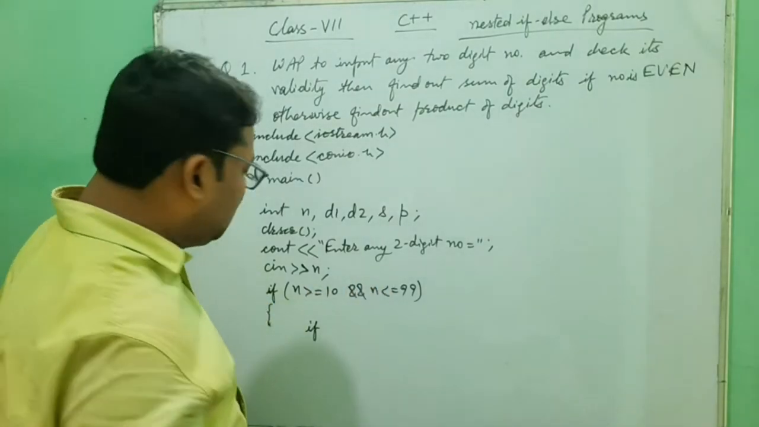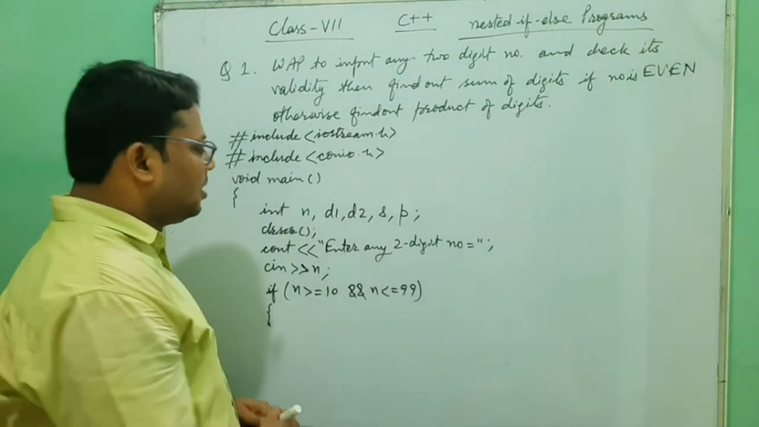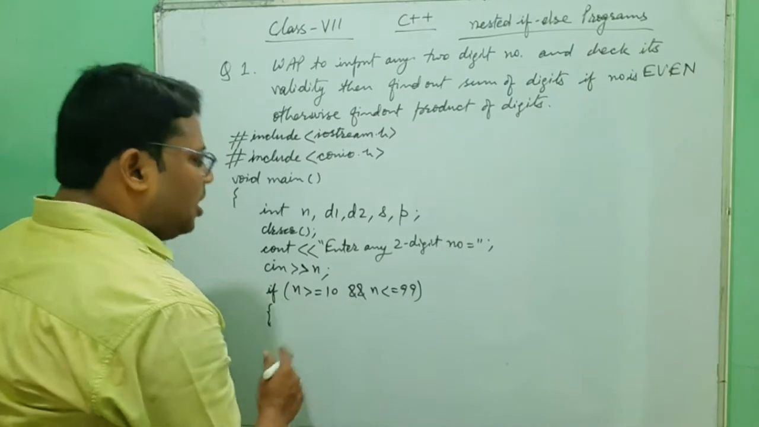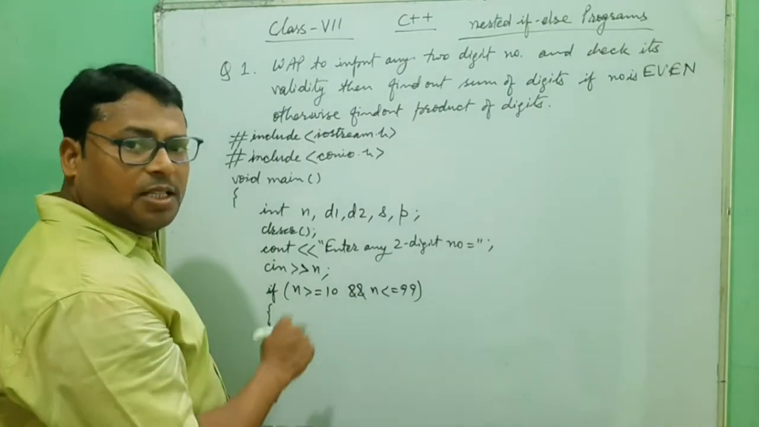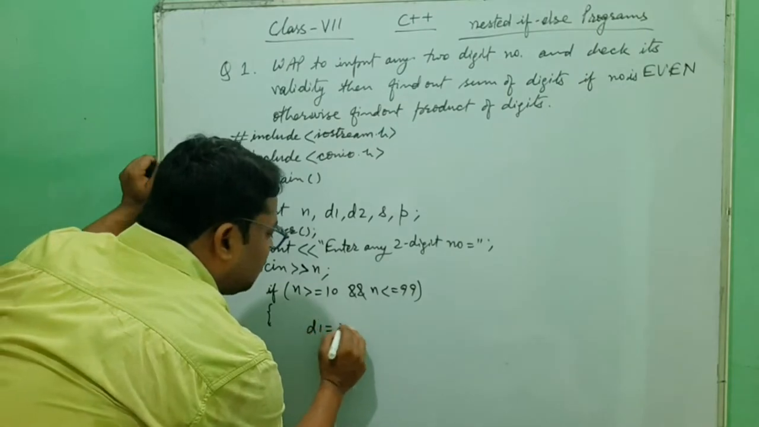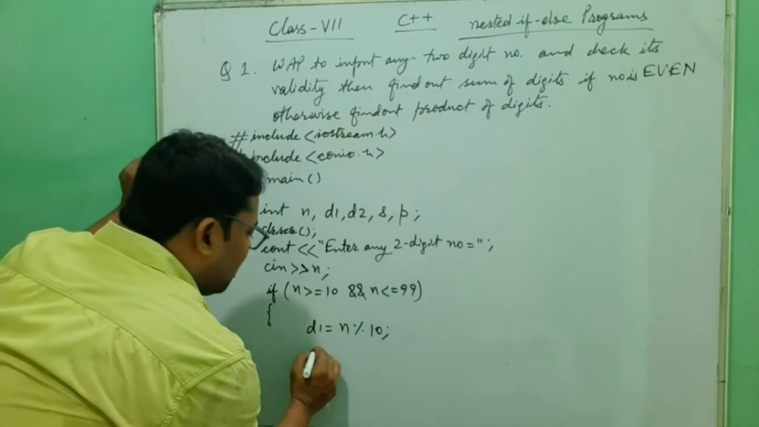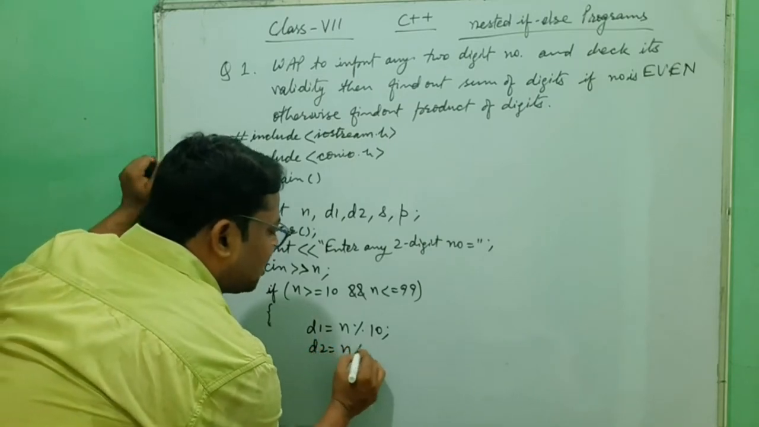Now we need to find out the digits. If it is clear that it is a two-digit number, we can flash the message that n is a two-digit number, then we can also calculate the digits. Digit 1 is equal to n mod 10, which is the last digit, and digit 2 is equal to n slash 10.